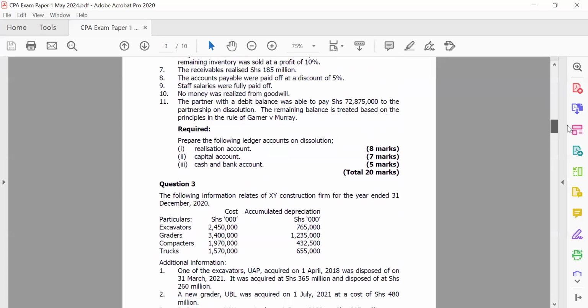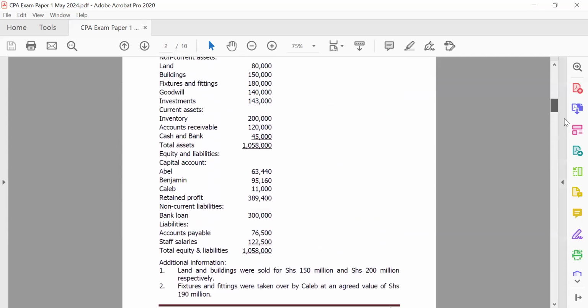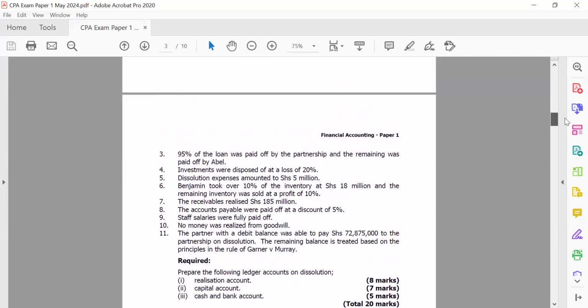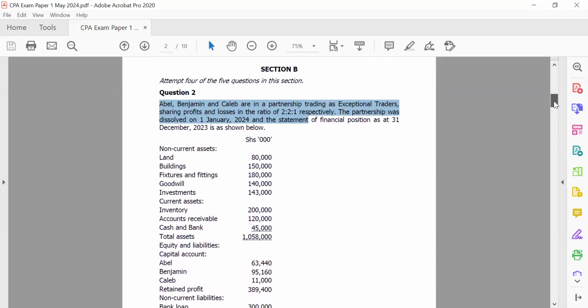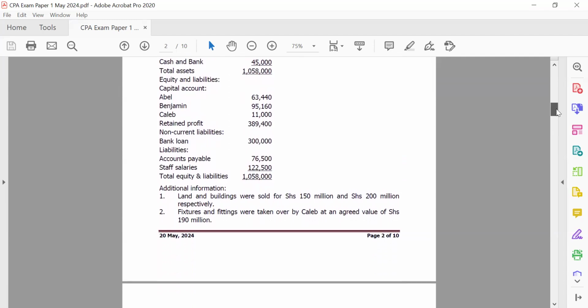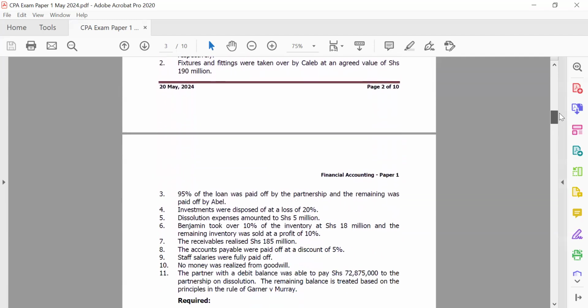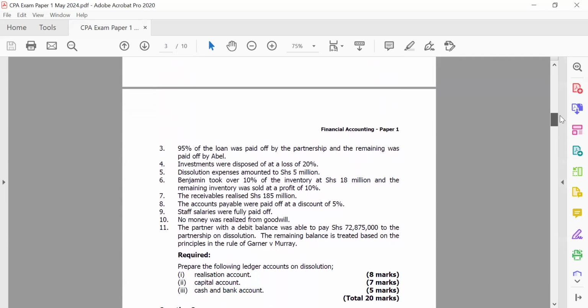Of course, the first number, by the look of things, is an easy number that you should be able to get nearly all the marks on, because as long as you've practiced numbers on realization accounts, this should be very easy. There's nothing complicated around this question. You just need to know how to do a realization account, how to transfer all the balances from the asset accounts to the realization account, how to balance through whatever I'm doing through the capital account, and finally your cash and bank account.